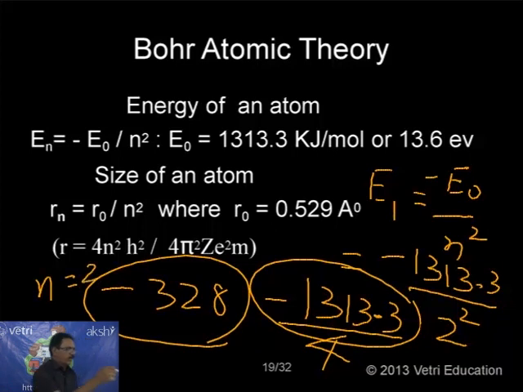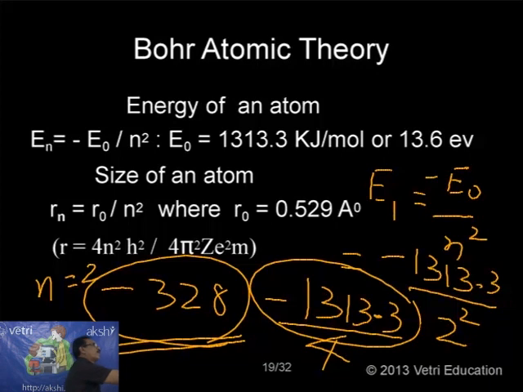But if N equal to 1, we know already minus 1313. Now you can have a very clear idea regarding the postulate given by him. When the electron is far away, the energy will be more. Electron is far away means N equal to 1 is the nearest to the nucleus, more negative, less value. When N equal to 2, it is far away from the nucleus, less negative, more value, so the energy will be more. So when the electron is present in the second level, E2 is greater than E1. In this same way, we can calculate.